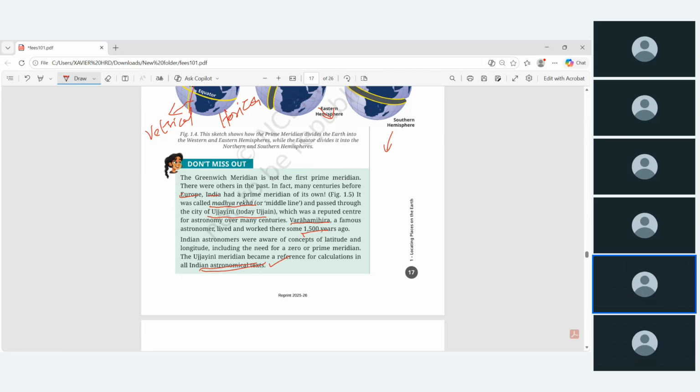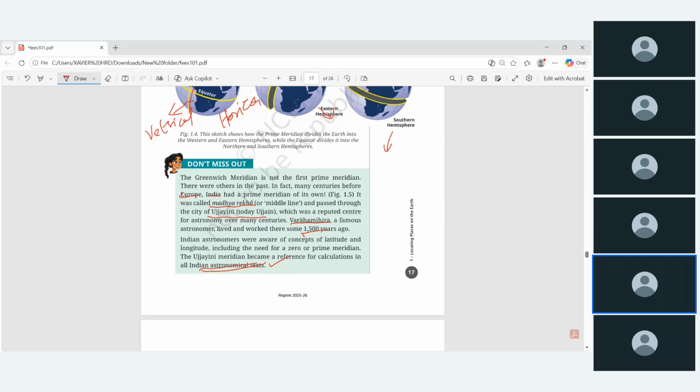I think this is clear to you. Before Greenwich, every nation like Europe and India had a different prime meridian, and 1500 years ago we considered the Madhya Rekha our prime meridian. Madhya means middle, Rekha means line. This Madhya Rekha passes through Ujjaini. It was calculated by Varahamihira, a famous astronomer of the ancient period.